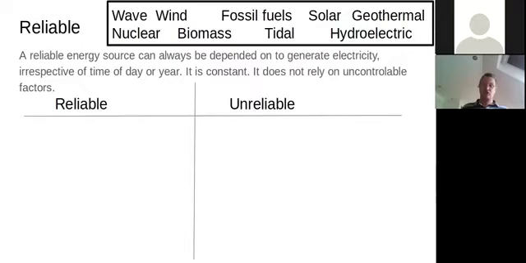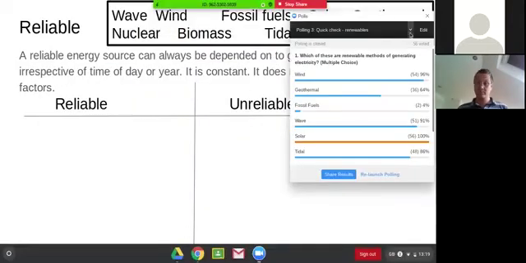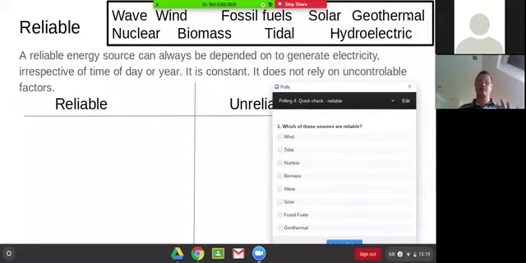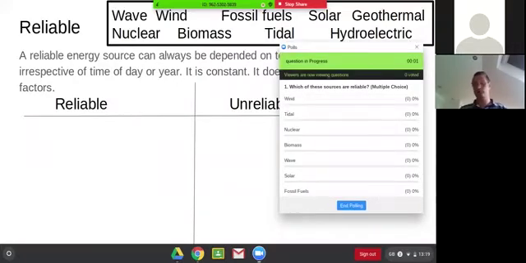It's constant. It doesn't rely on uncontrollable factors. So the same question, we've got those 9 energy sources. Which of those 9 energy sources do you think is reliable? So you've got the definition on the screen there. Can always be depended on, irrespective of time of day or year. It's constant. It doesn't rely on uncontrollable factors. So of those 9, which ones are reliable? Have a think, give it a go. Remember, you can tick more than one. Which ones do you think you can depend on?